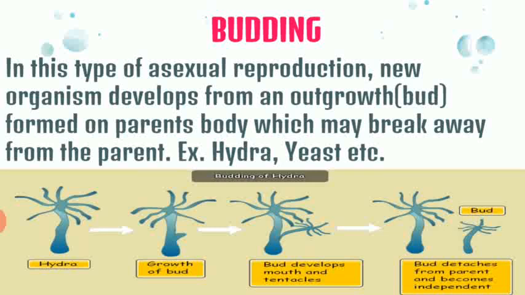Fine. So this process of reproduction is called budding. Budding we can see in hydra, we can also see in yeast, and there are other organisms as well where we can observe budding. So these are two types of asexual reproduction in animals.